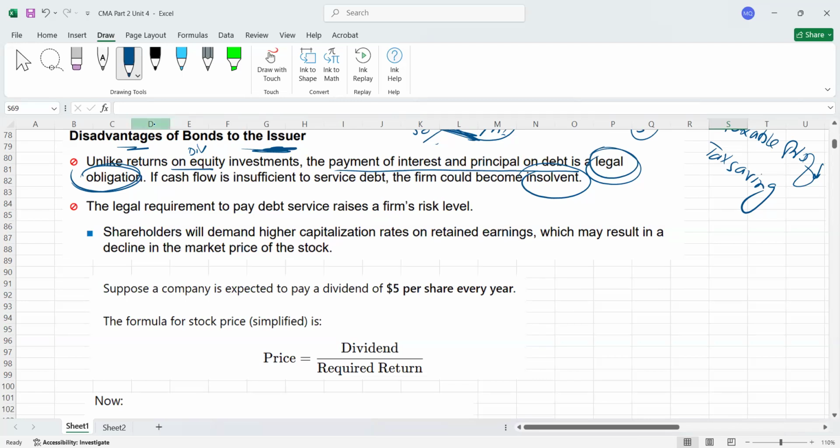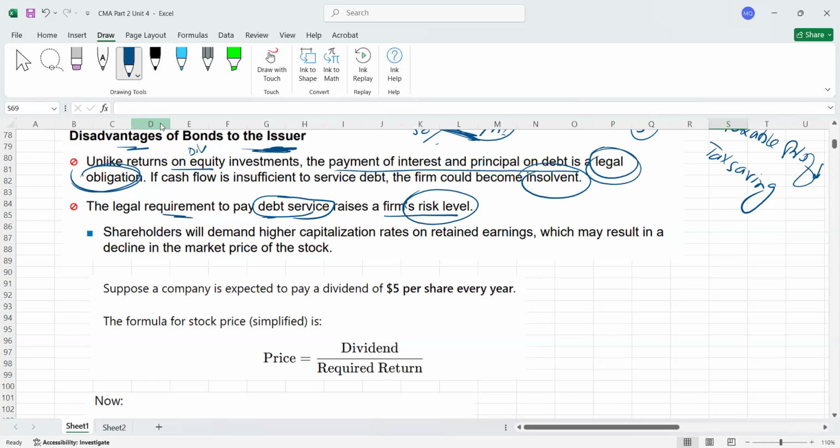Then the second disadvantage: the legal requirement to pay debt service raises a firm's risk level. We have to understand this word, debt service. Debt service means that when, as a company or even as an individual, we borrow money, we have to pay the interest. The interest payment is called debt servicing cost. So the legal requirement to pay debt service, whatever the interest, raises the firm's risk level. Yes, because even if you are in losses, you have to pay. So definitely a company that raises more loans will have a higher risk.